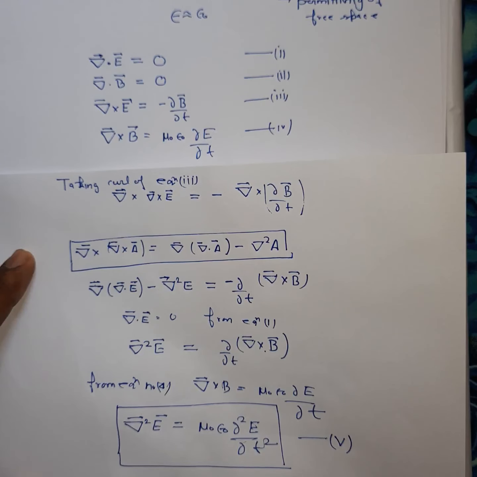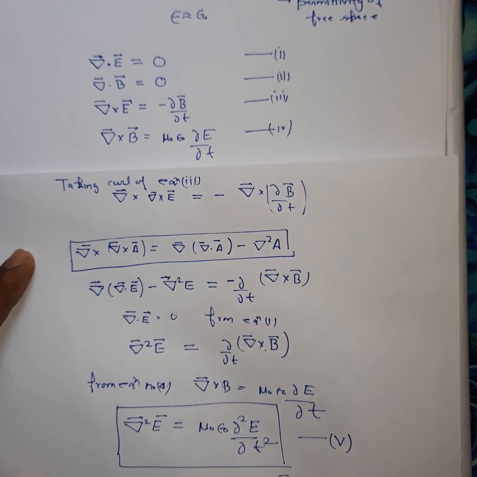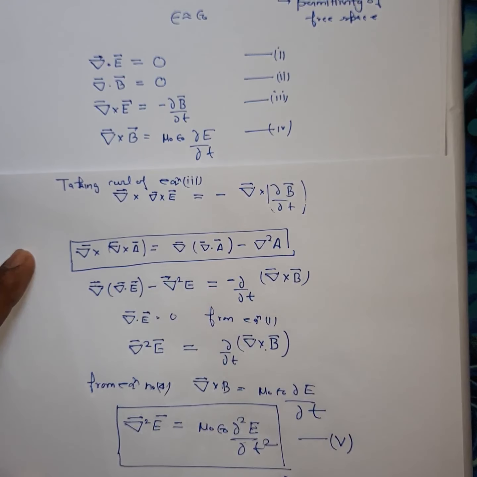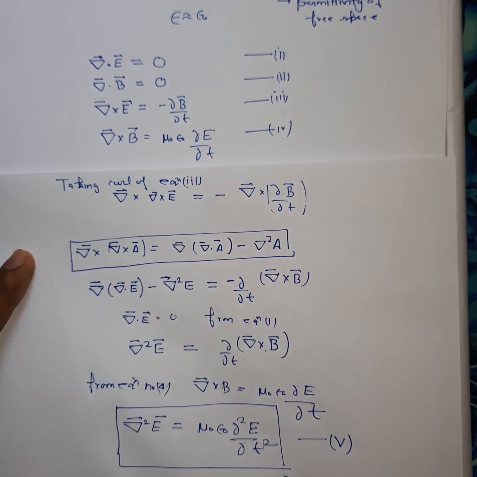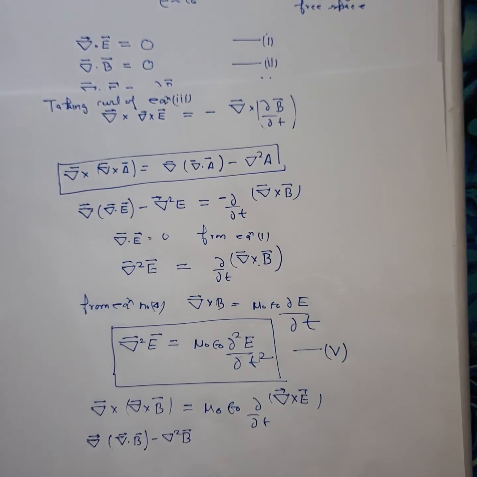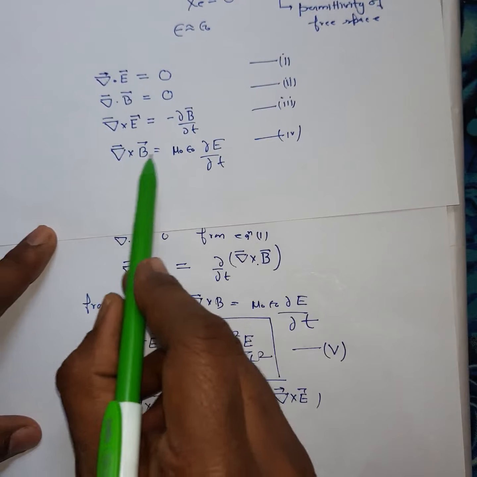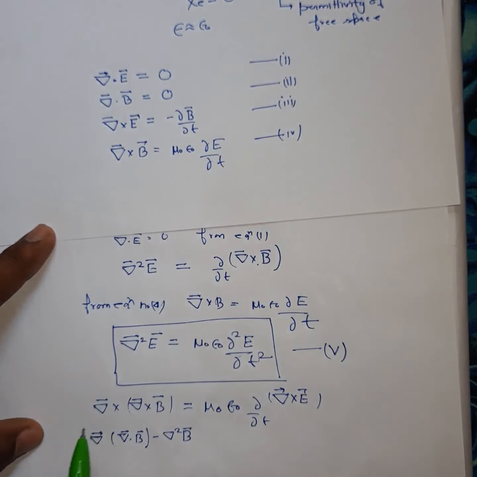So you will get curl of curl of B equals mu naught epsilon naught del by del t of curl of E. Here again use the vector identity, and you can write it as del of del dot B minus del squared B. So what I have done here is taken the curl of equation number 4, and you get this expression.